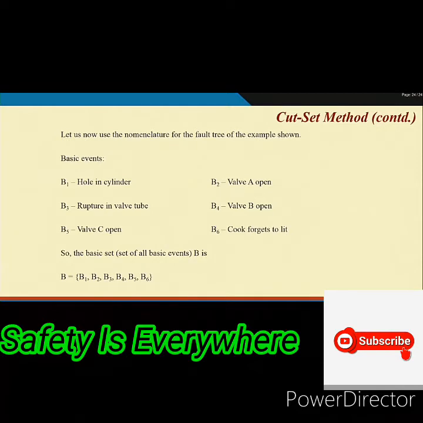Now, let us consider the example. All of you have seen this example in an earlier class, that we have 6 basic events B1, B2, B3, B4, B5 and B6. And then what will be the basic set? The basic set contains all the basic events.